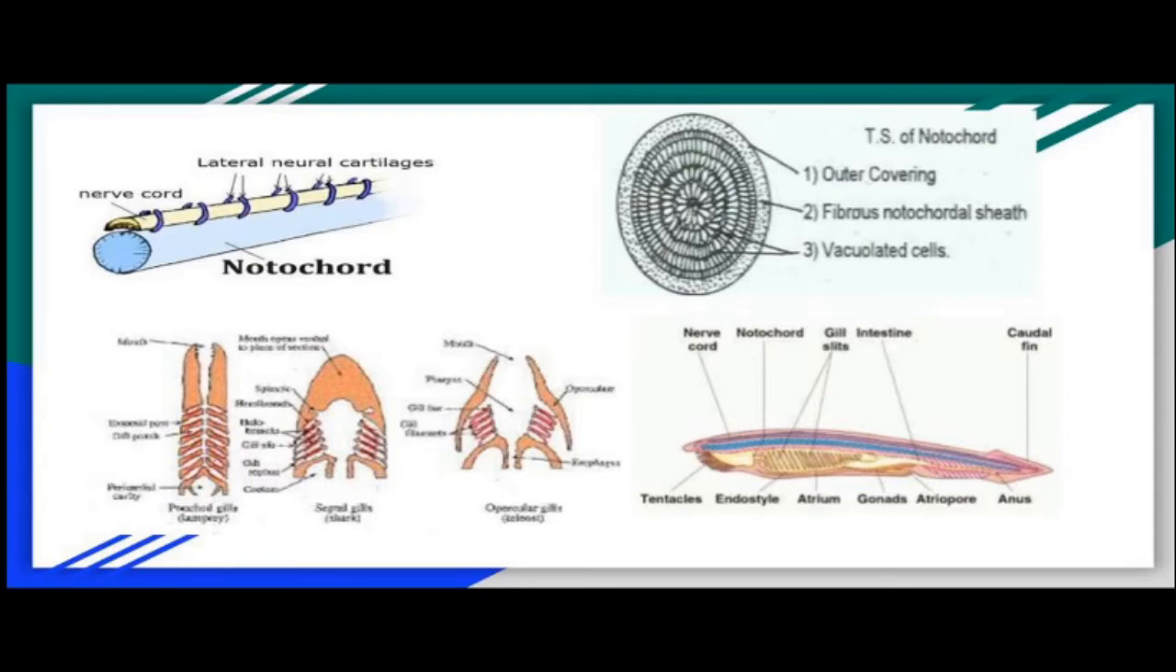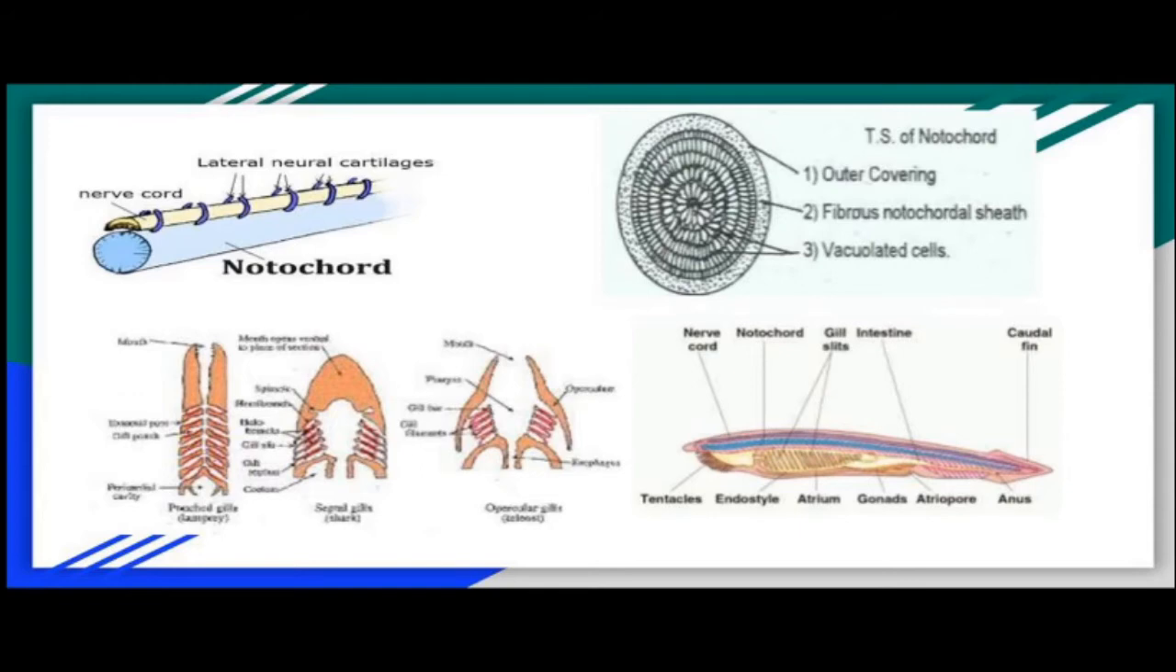A notochord is a solid structure which is dorsally present, whereas the nerve cord lies dorsal to the notochord, above the notochord, and that is a hollow structure, which in the anterior region, in the higher organisms, changes into the brain, in the craniata. So this is one feature.